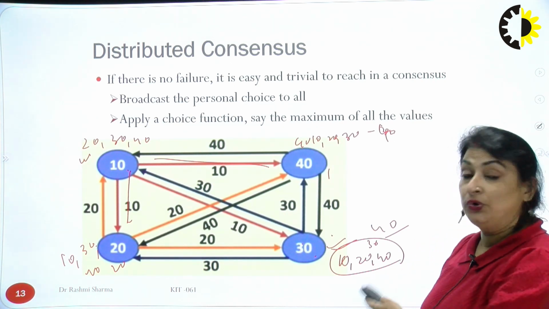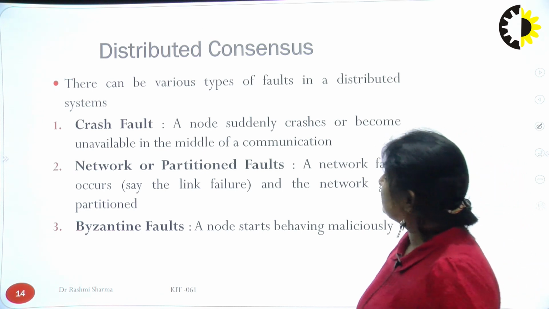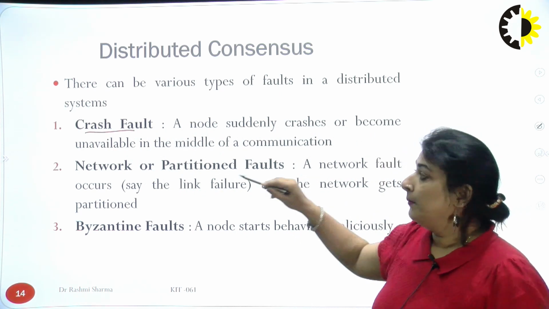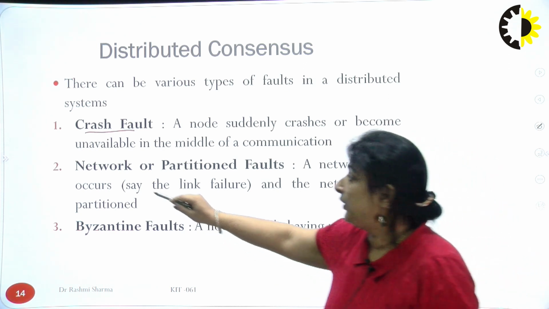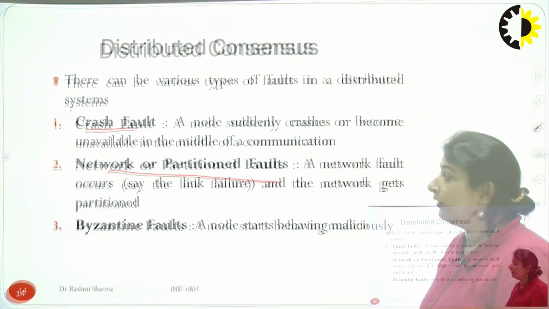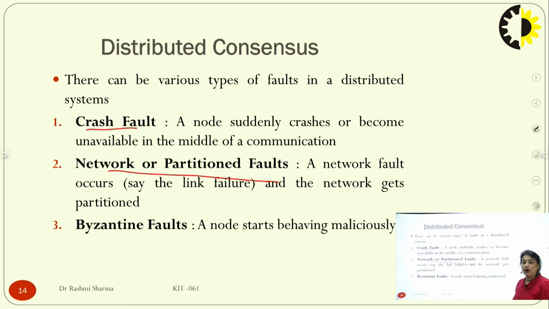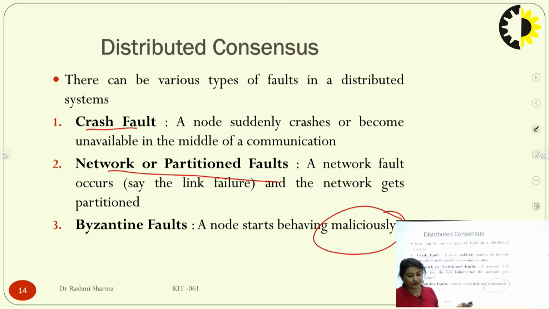But if any of the nodes fails, then definitely we won't have these particular values. So there can be various types of faults. As I discussed last day, we can have a crash fault: a node suddenly crashes and becomes unavailable in the middle of something. Then the network or partition fault, when there is a link failure in the network, the network is not working and the node is not able to communicate. Then we have a Byzantine fault, where I told that a node is working maliciously and tries to send a value of 12 instead of 10. So here the node is misbehaving or working fishy or maliciously. So these were the three faults which were discussed here.